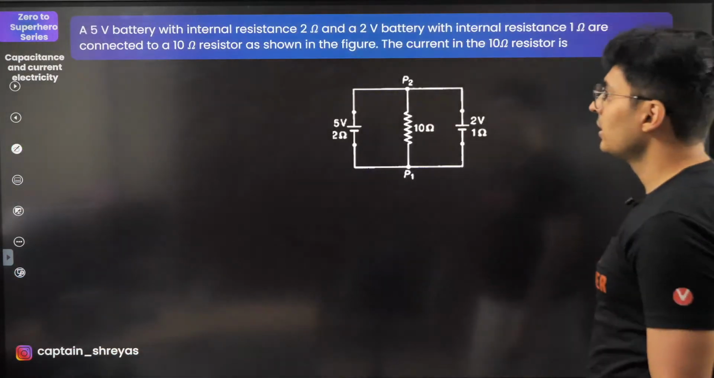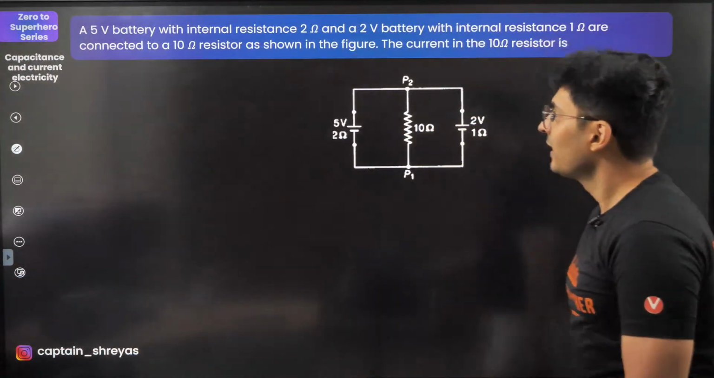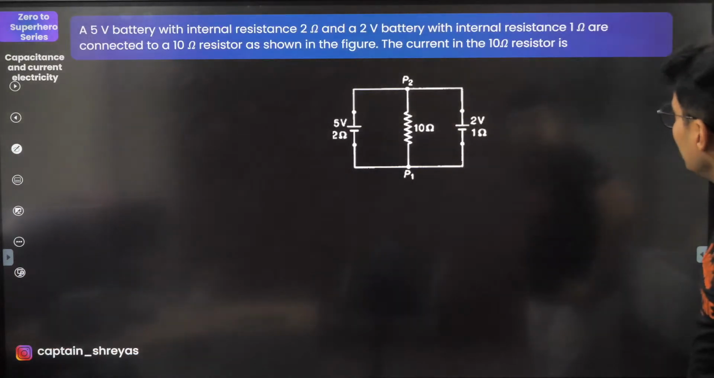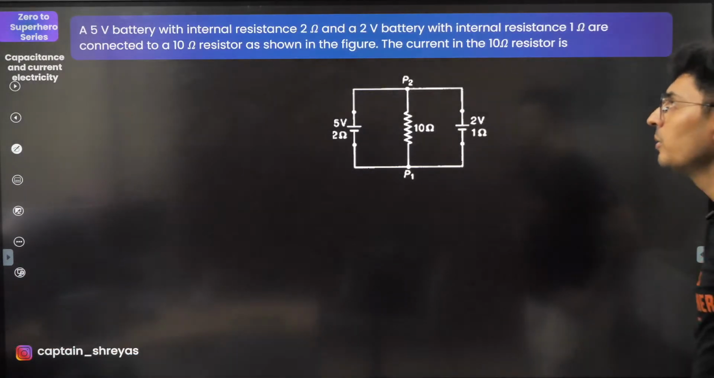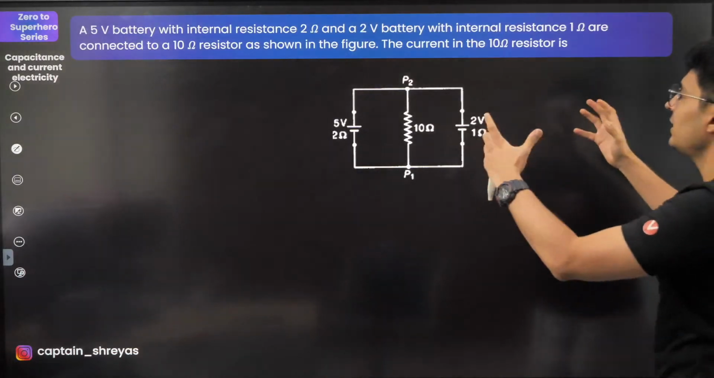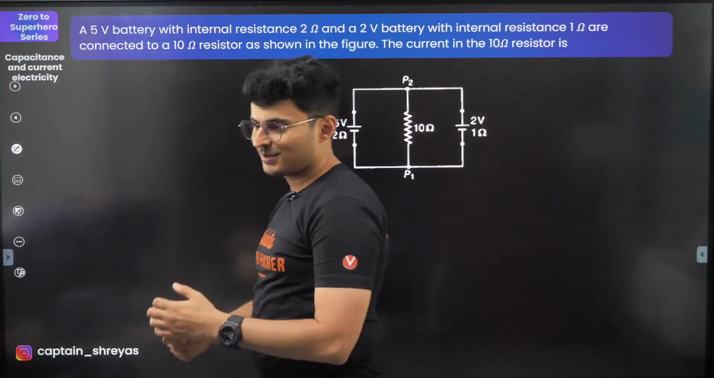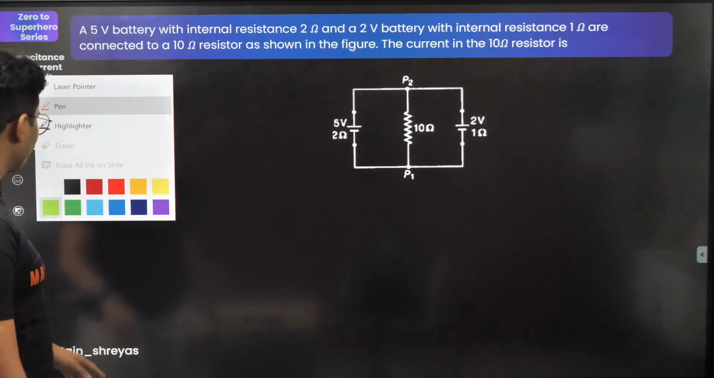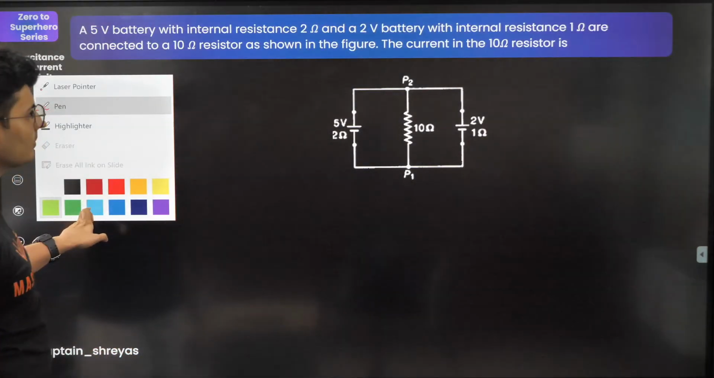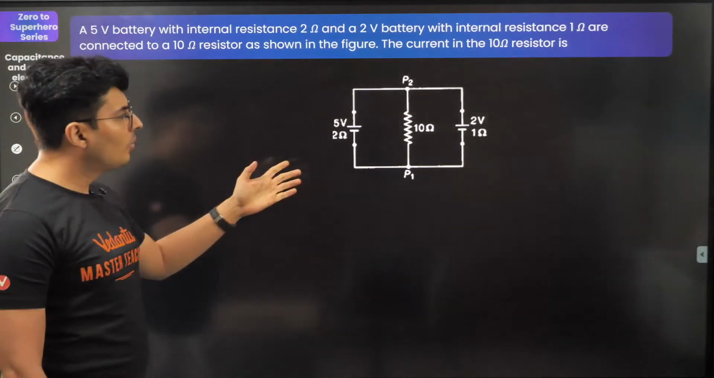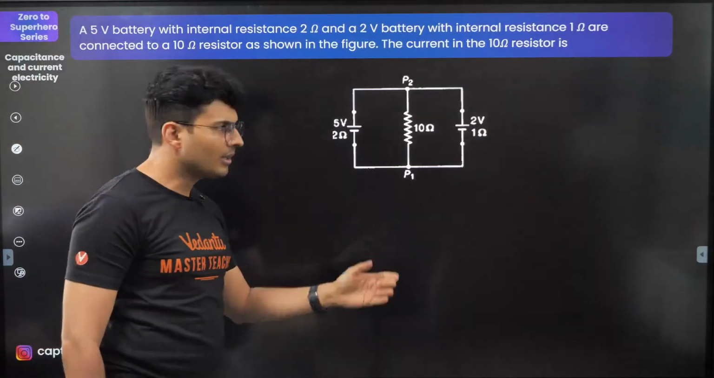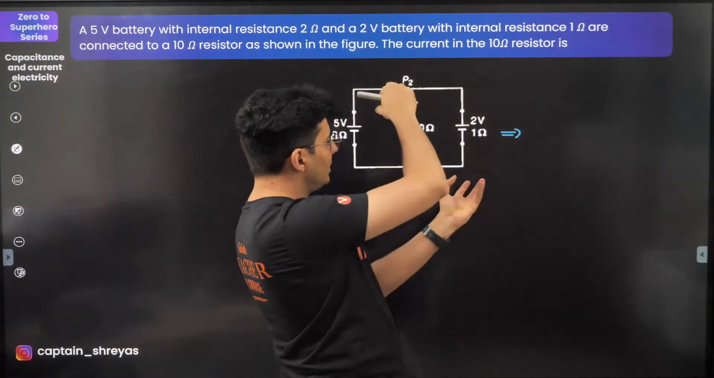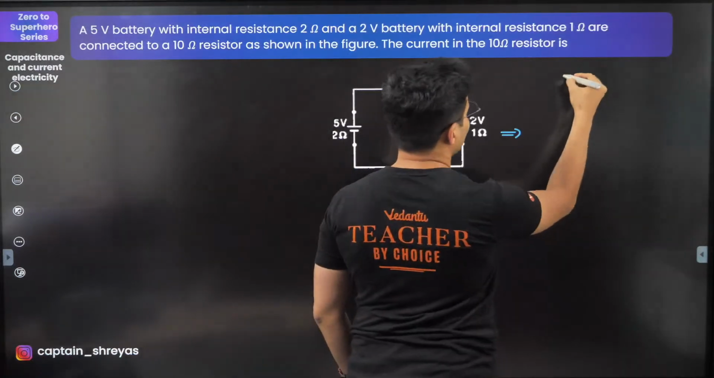Okay, moving on. What do we have? A 5-volt battery with internal resistance of this much and a 2-volt battery with internal resistance of this much are connected to a 10 ohm resistor as shown in the figure. The current in this resistor is how much? Let's try to do this question. Oh, you know what this circuit is? I think I know. This circuit is actually, just turn it and rearrange it. You will realize what it is.